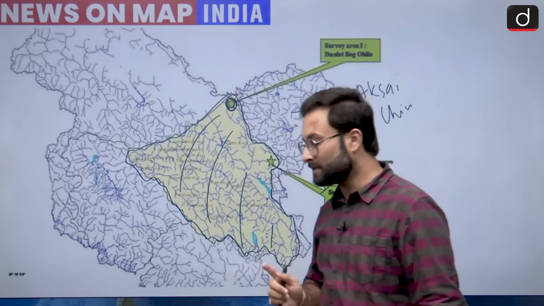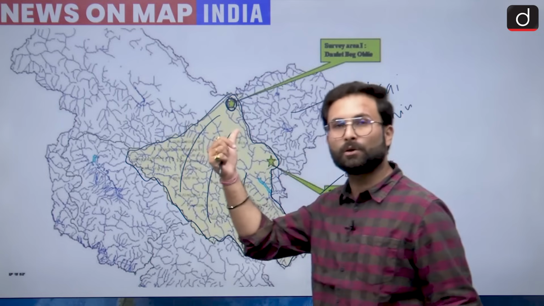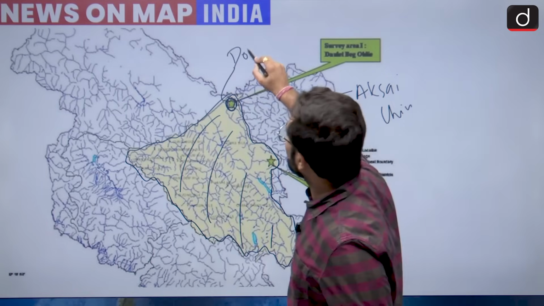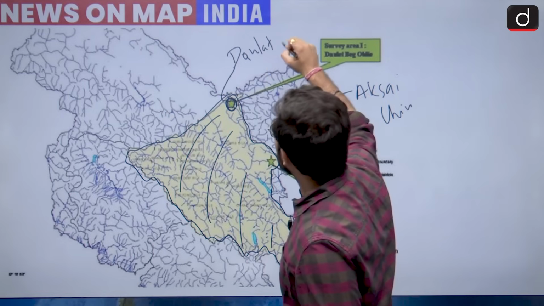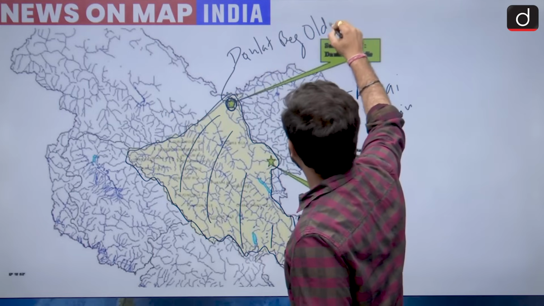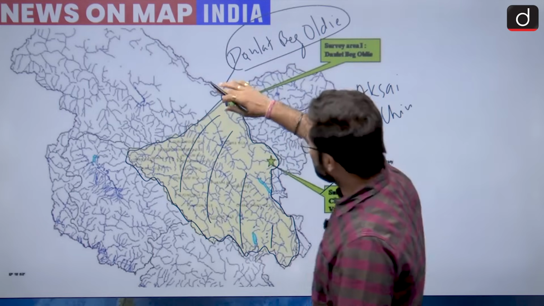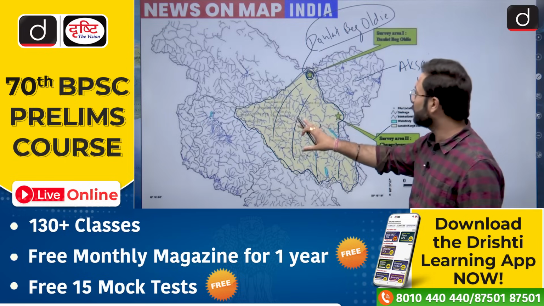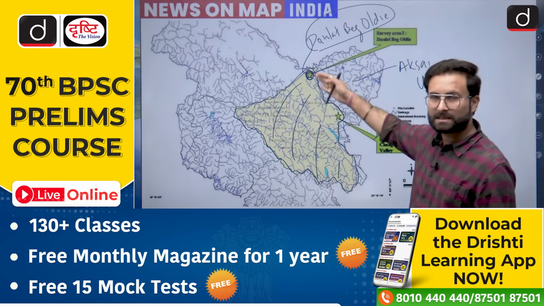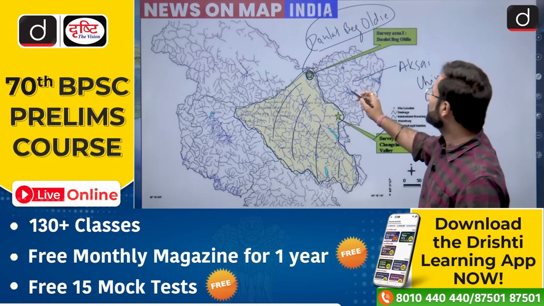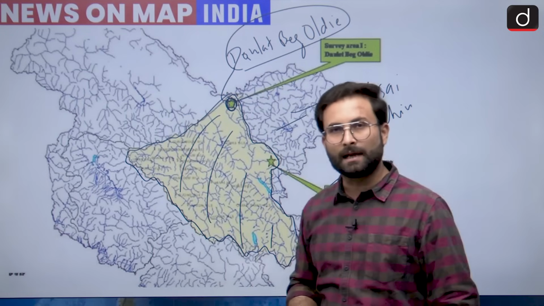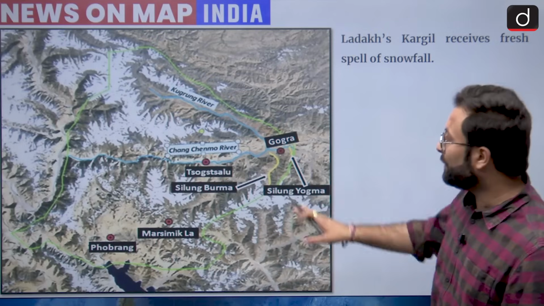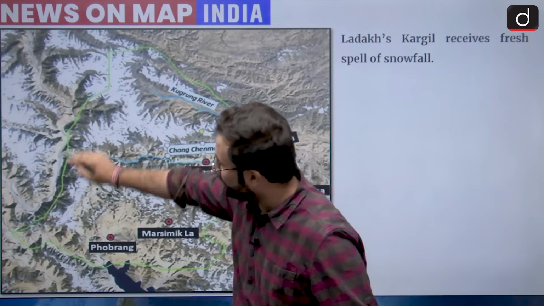You know that India's highest altitude airstrip is present in Daulat Beg Oldie, and that is why it is quite important for us. So it becomes important for us to have a good grasp on this particular area, because the LAC is passing somewhere over here. And we know that China has occupied this region illegally in 1962, and that is why this area is quite important for us.